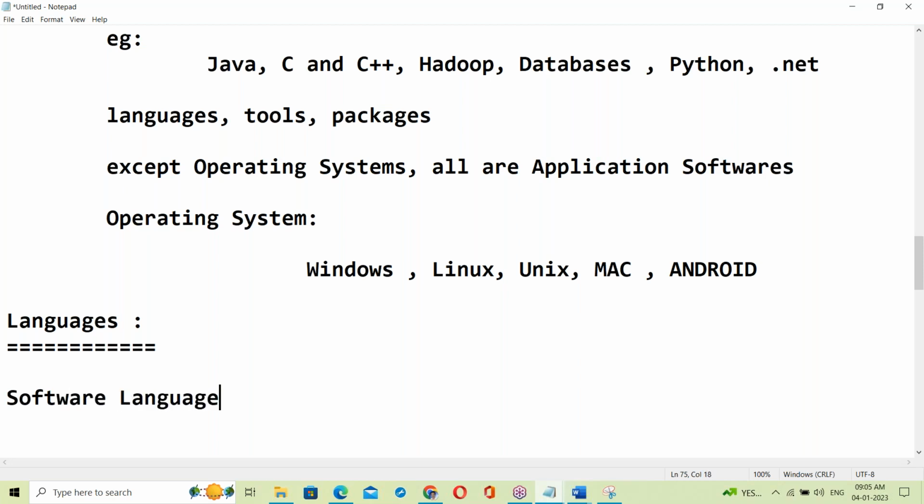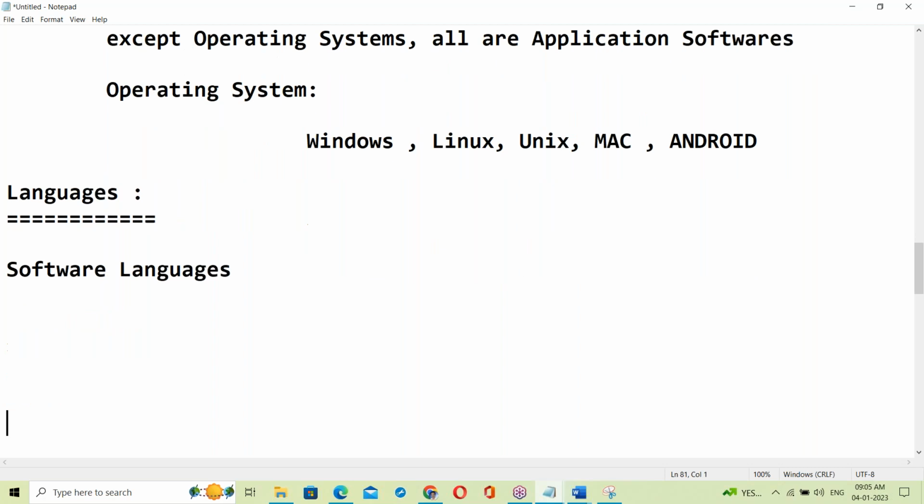Software languages. In software, see, the computer understands some language, right? Next, we understand some language, meaning user understandable.